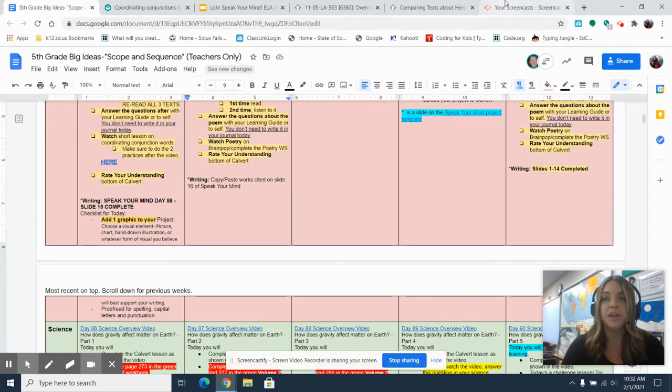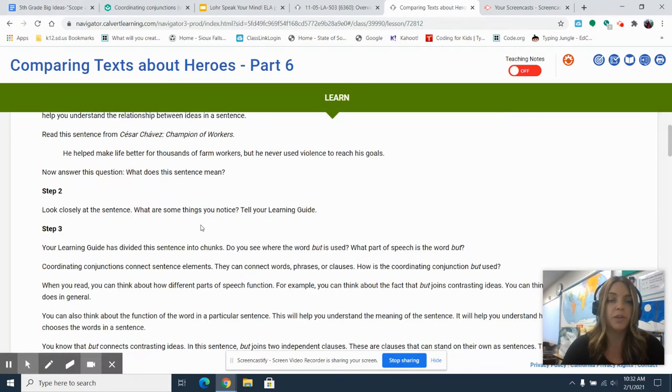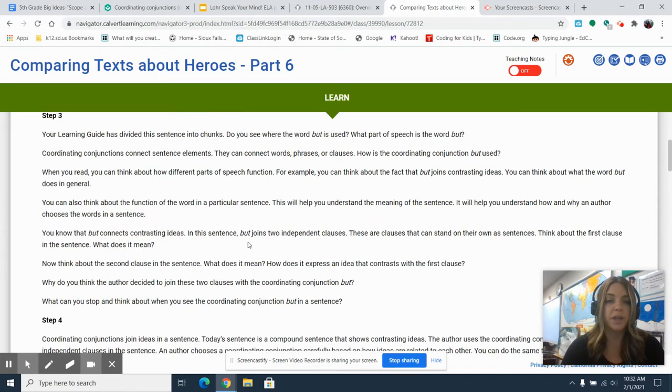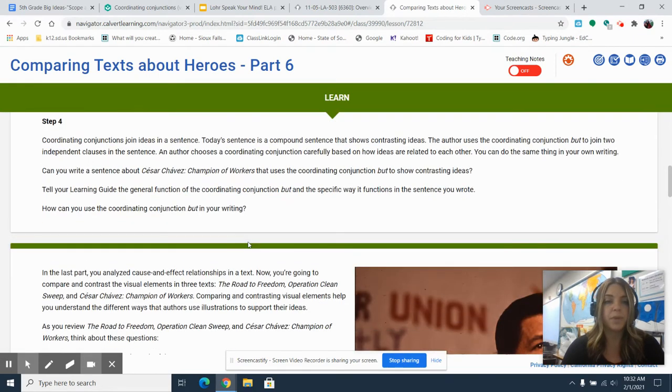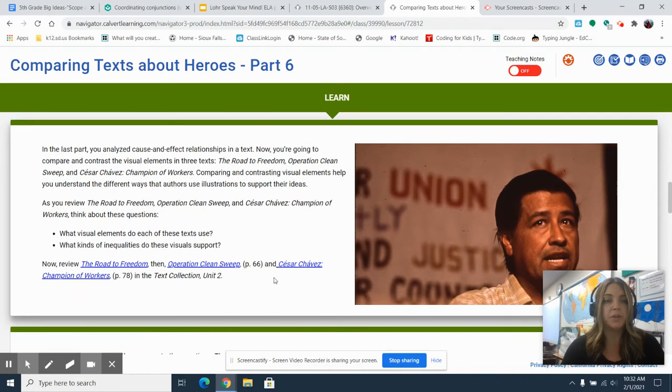Let's go ahead and take a look at Calvert. Comparing texts about heroes. This is the grammar lesson that we're going to come back to and watch over on the guide. We're not going through this, so you can go ahead and skip ahead. But you will be doing the skimming to compare the 3 texts.